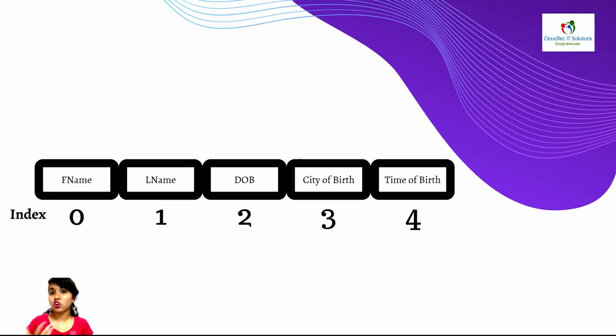And mostly in the hospital records, no one will change the names, right? So for that purpose, they use tuple, because the data which is being allocated to that variable should never be changed. For that security purpose, we use tuple. Similar to the list, indexing starts from 0, then 1, then 2, then 3 and then 4.